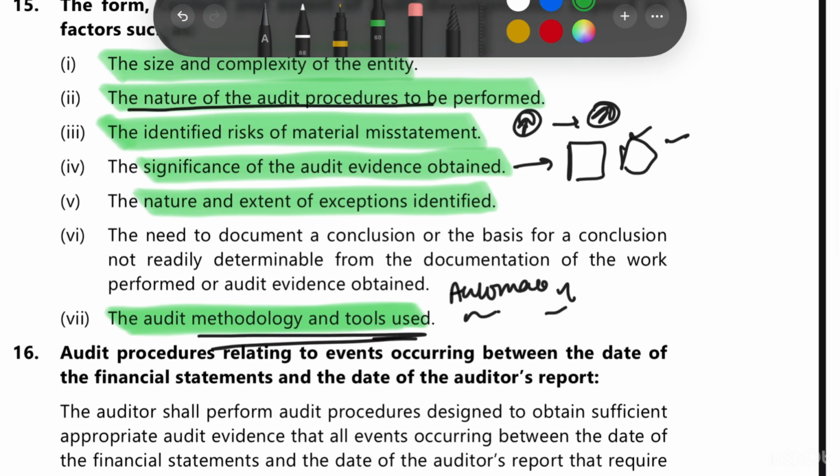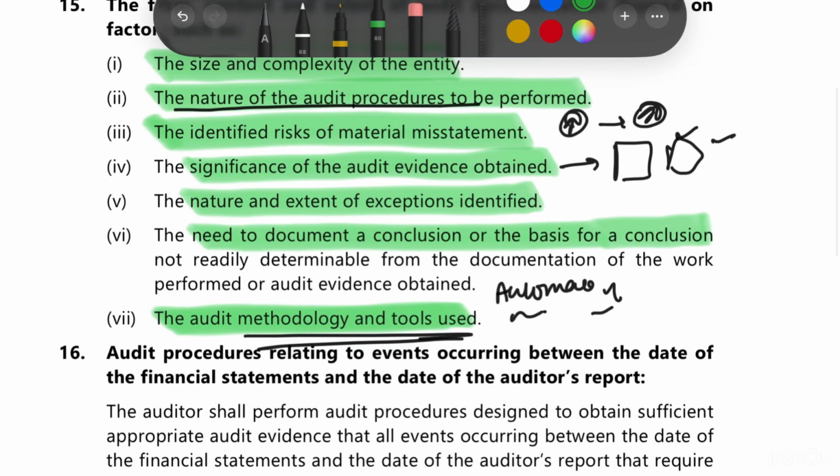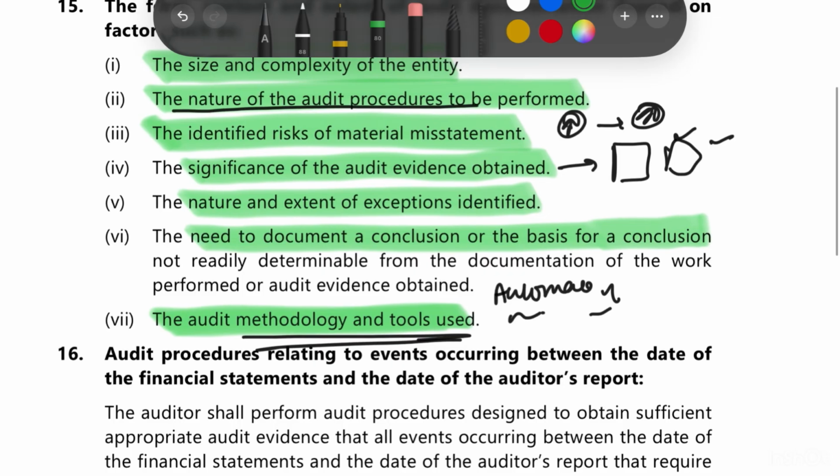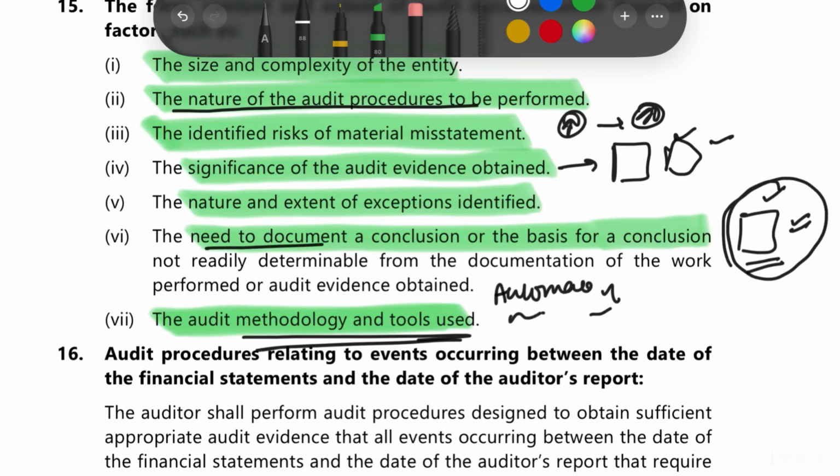Then we have a very important point, that is the need to document a conclusion or basis of conclusion, which is not readily determinable from the documentation of work performed or audit evidence obtained. This particularly means that if the documentation and audit evidence that we already have are not enough, and the conclusion from these two things is not determinable, that is why we need to document it separately.